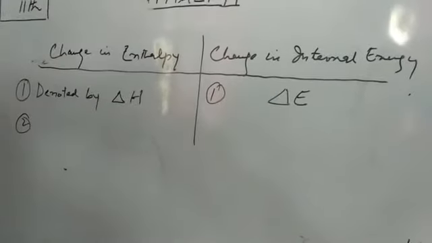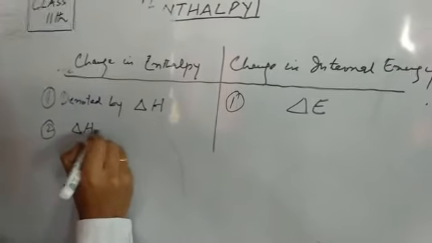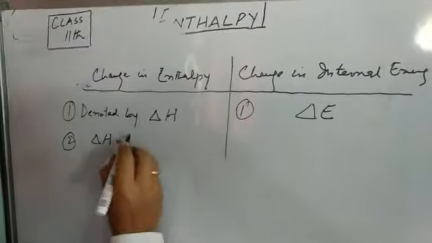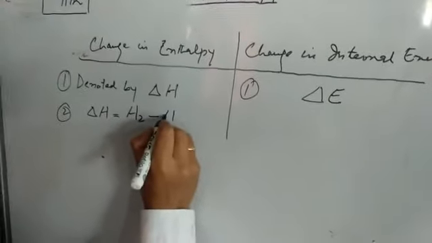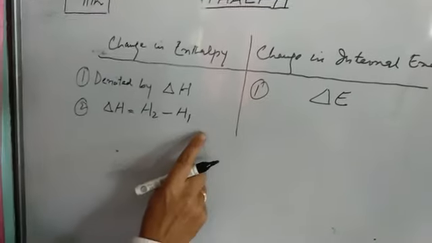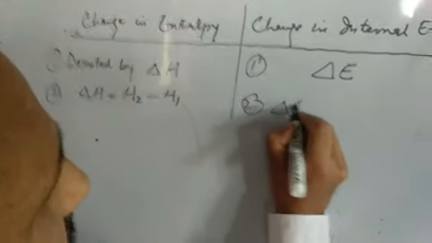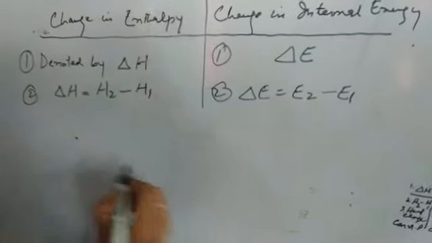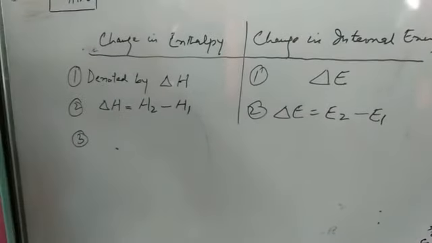Then coming to the formula for finding delta H. Delta H can be determined by the enthalpy in the final state minus the enthalpy in the initial state, that is H2 minus H1. And coming to internal energy, delta E will be E2 minus E1, final internal energy minus initial internal energy. And then one more difference, we will give the definition of change in enthalpy.